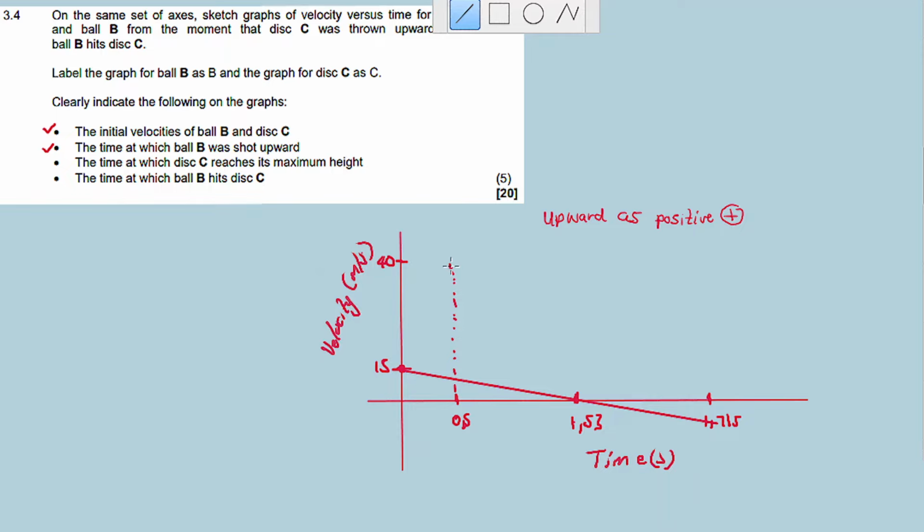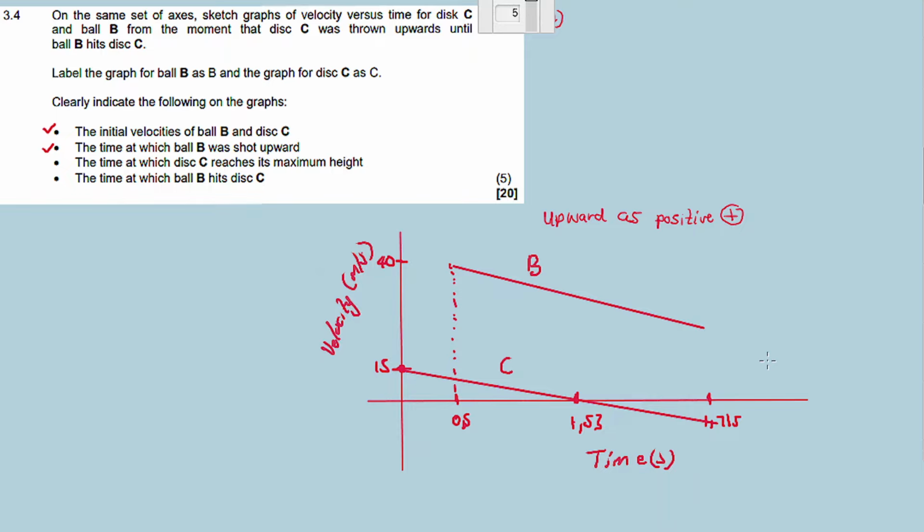So the graph for B will start here, and its velocity will also decrease. Its graph will drop like this. Why? Because the object loses velocity over time, thrown upwards, due to gravitational pull, for B and C. So these are your velocity time graphs. So you're done. 3.4 asked us to plot a sketch velocity time graph.